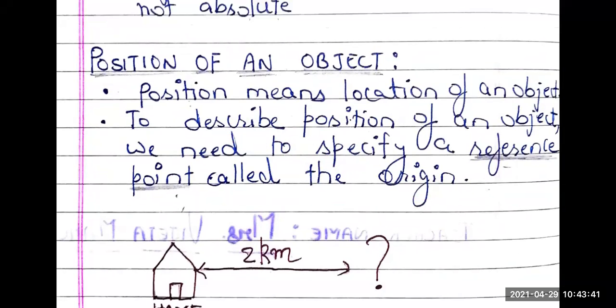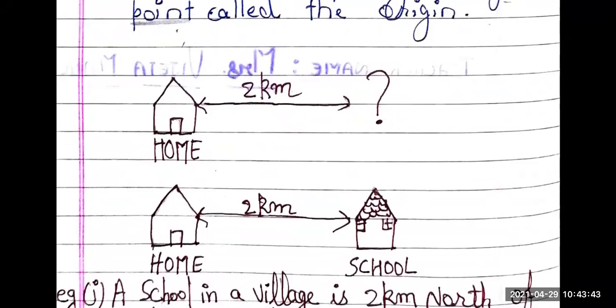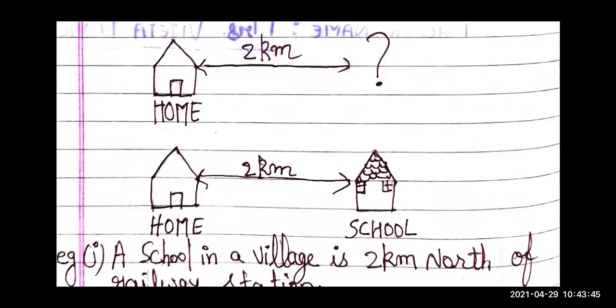For example, if I ask you, what is the distance of your home? Then you will ask, ma'am, from where do you want the distance of the home? Or if you say, ma'am, the distance of my home is 2 kilometers, then you need to specify a point from where the distance of your home is 2 kilometers, right?